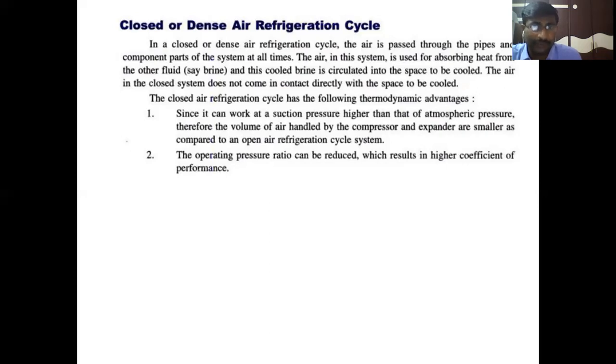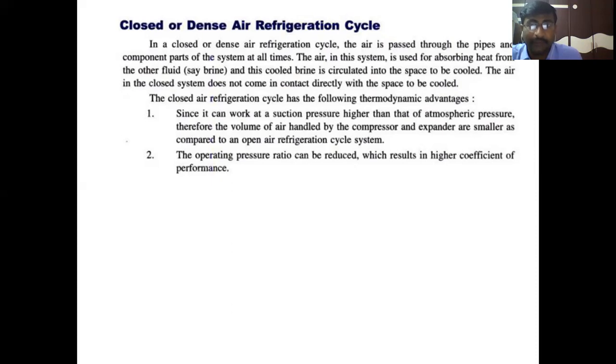There are two disadvantages of the open system, since it works at a suction pressure not higher than the atmosphere. Here, the compressor receives the air from the cooler or heat exchanger at higher pressure, that is, pressure higher than the atmospheric pressure. Therefore, the volume handled by the compressor and expander is very small when compared to the open air refrigeration system.